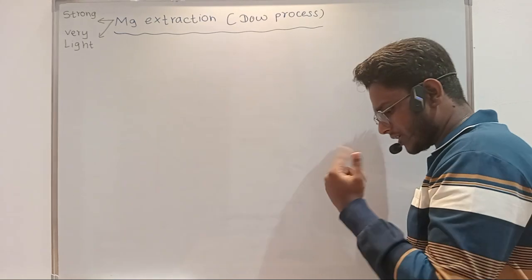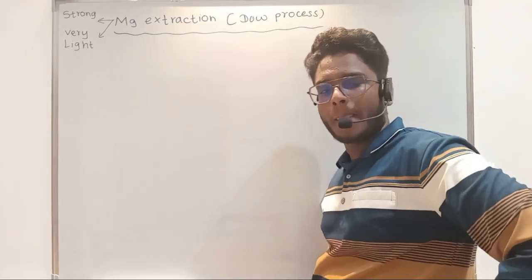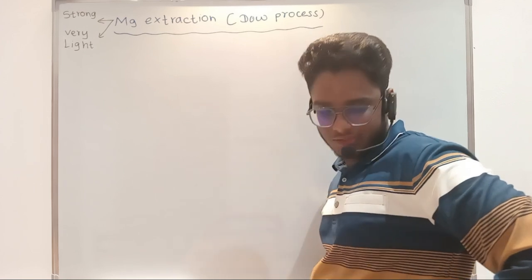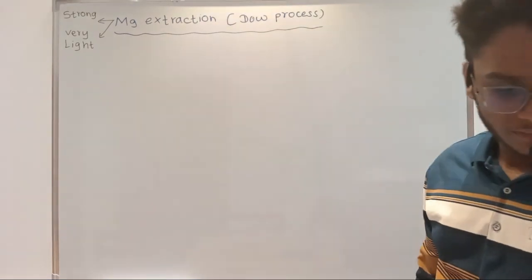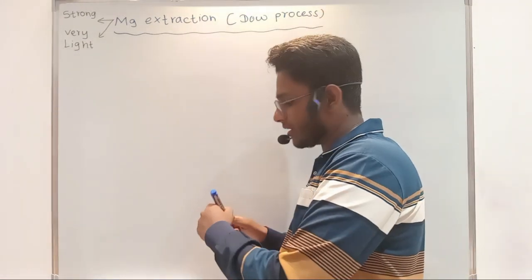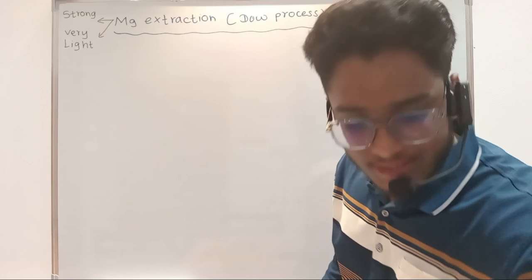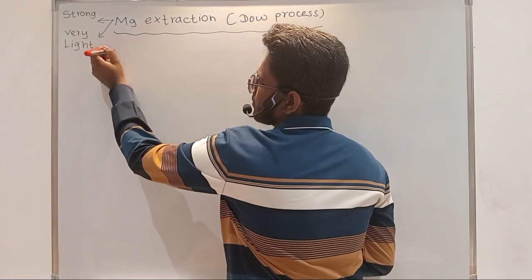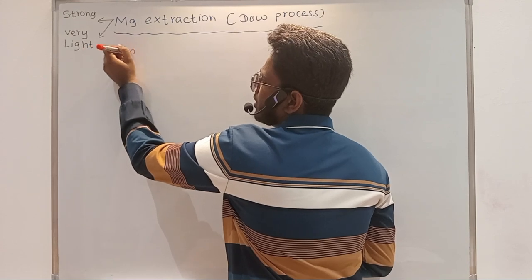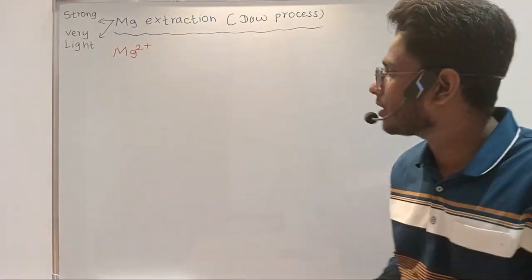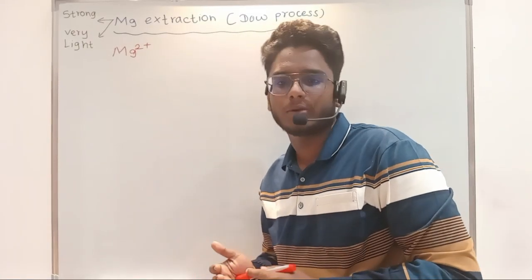Now why do we need to extract magnesium? The reason is we can't find magnesium naturally. Naturally magnesium is not available. So naturally what can we find? We can't find magnesium, but we can find magnesium 2 plus. Now where can we find this magnesium 2 plus?